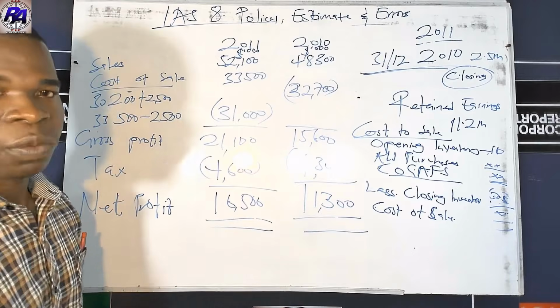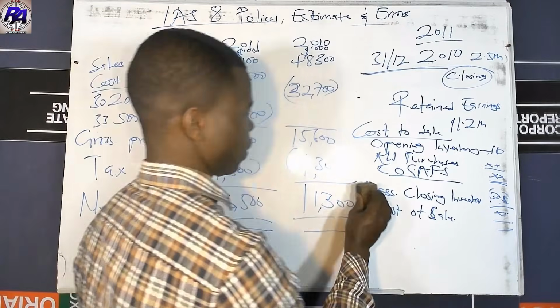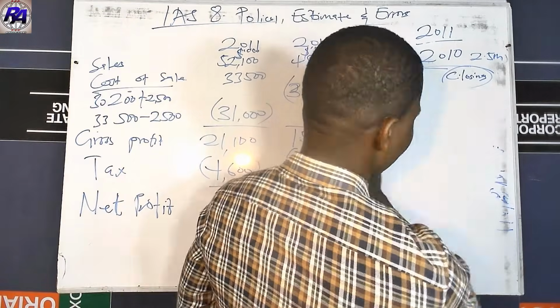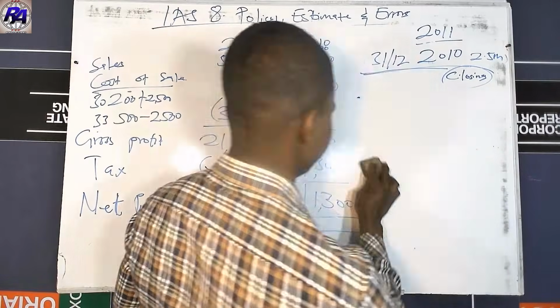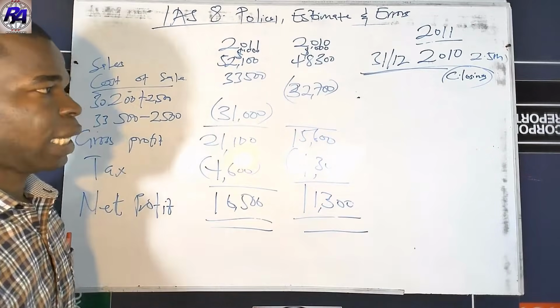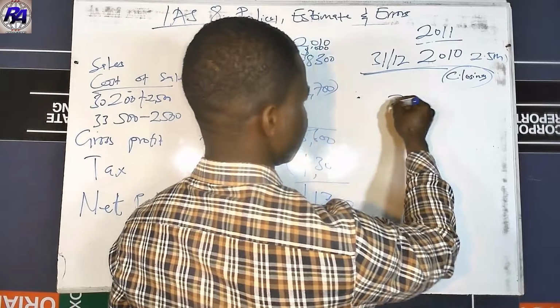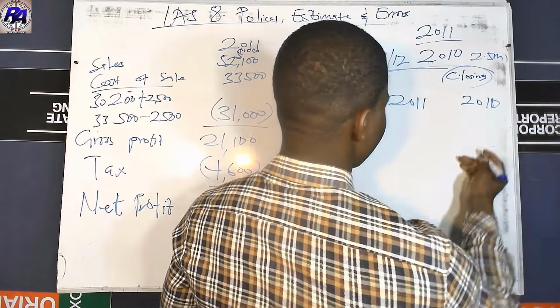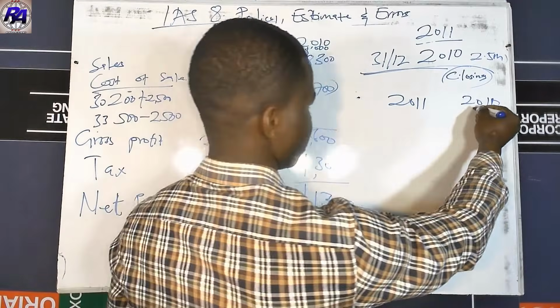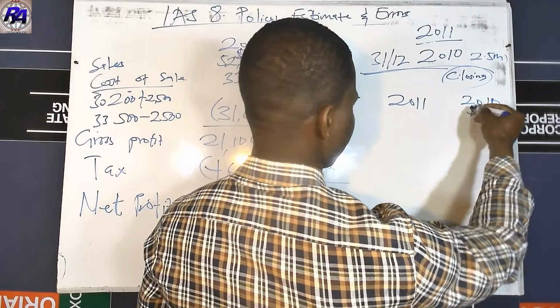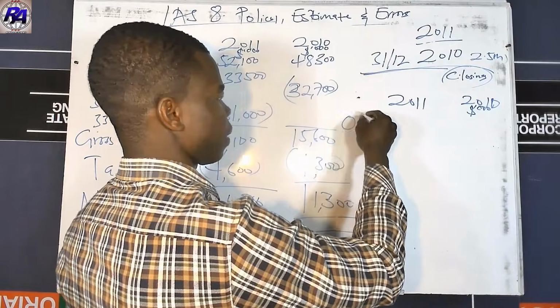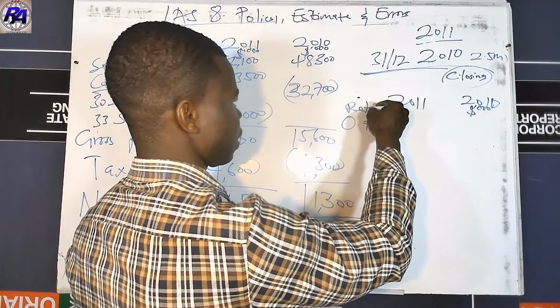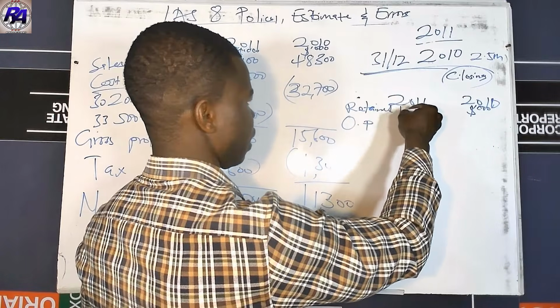But we are left with how to get the retained earnings. So let's quickly do this one over here. How to get a retained earnings figure over here. We were told that the opening retained earnings in 2010 was 11.2. So still is our dollar sign with the 3 zeros over here. So the opening, so we are looking at retained earnings.